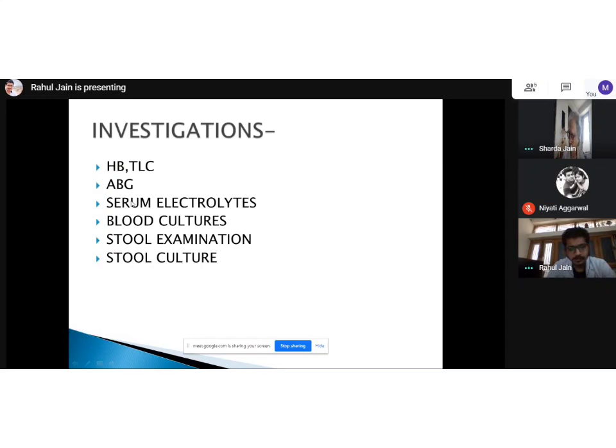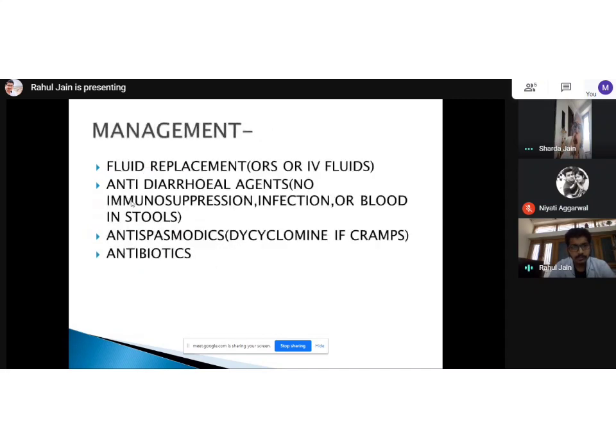Then I would do blood culture, stool examination, and stool culture to find the targeted therapy or targeted organism, if any. But for that moment, I will start the treatment. Today I've also added a special section on how ORS works and why it is highlighted by WHO.